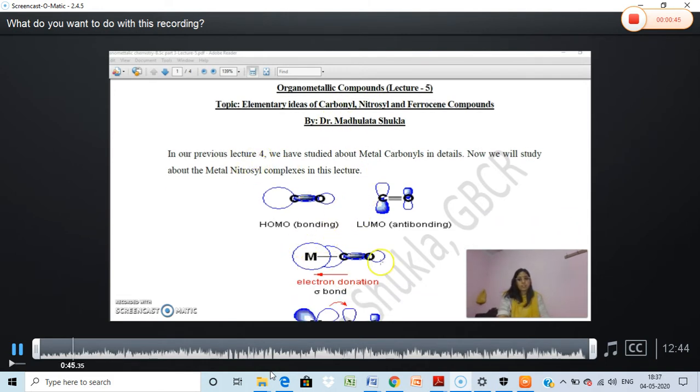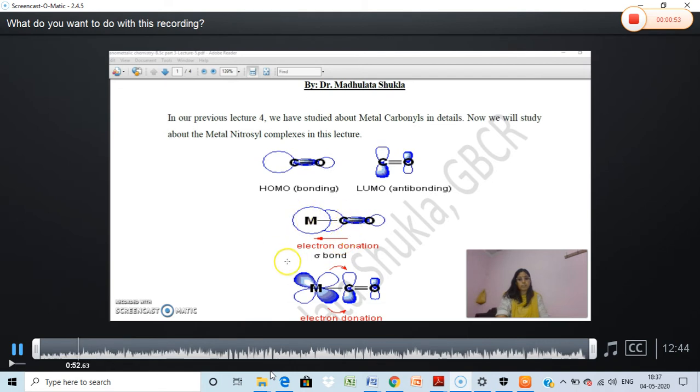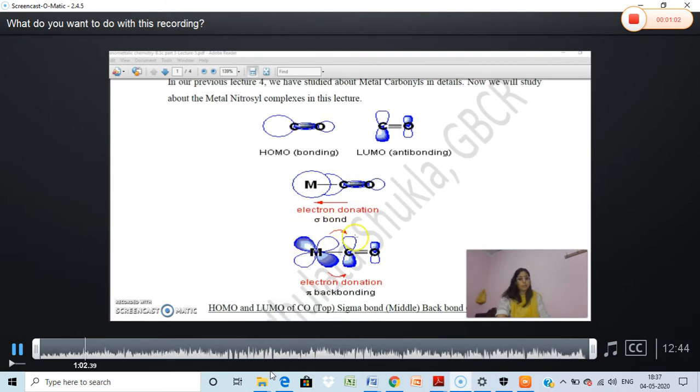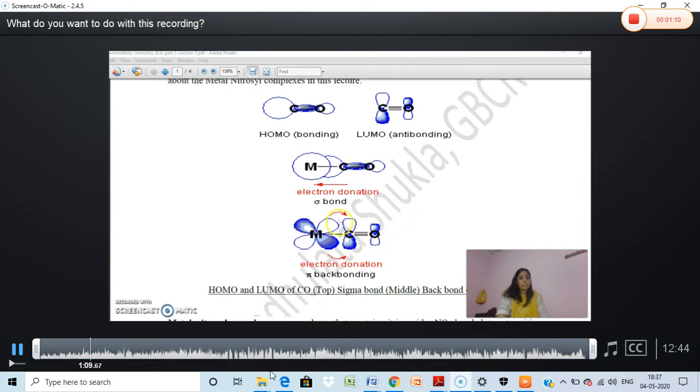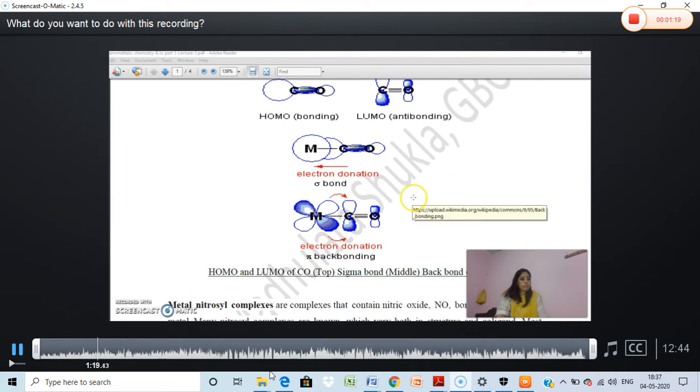In our previous lecture we saw that in the carbonyl group, sigma bond formation takes place from the donation of electrons from the CO group to the metal. After that there is a pi back donation of electrons from the metal to the pi star of the CO, which increases the bond strength between the C and O, and also with the metal. So these are the metal carbonyl compounds.